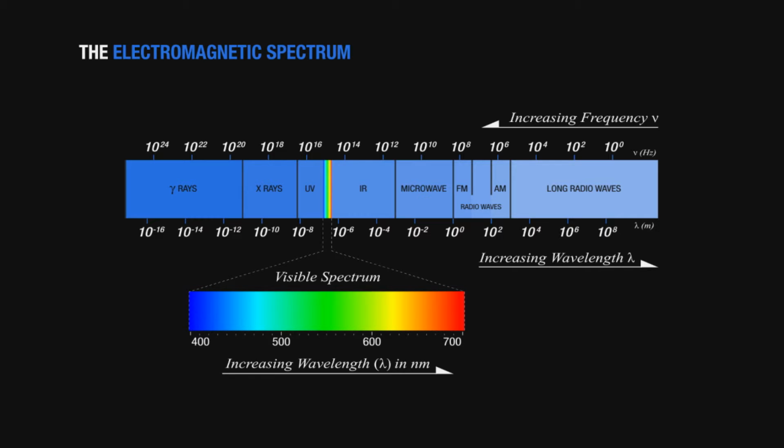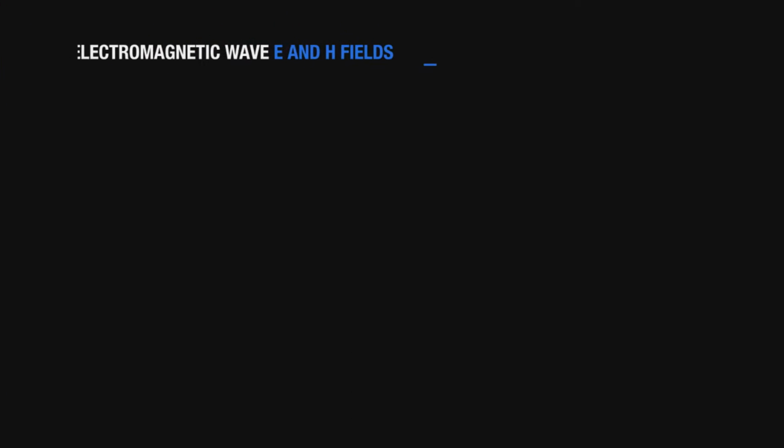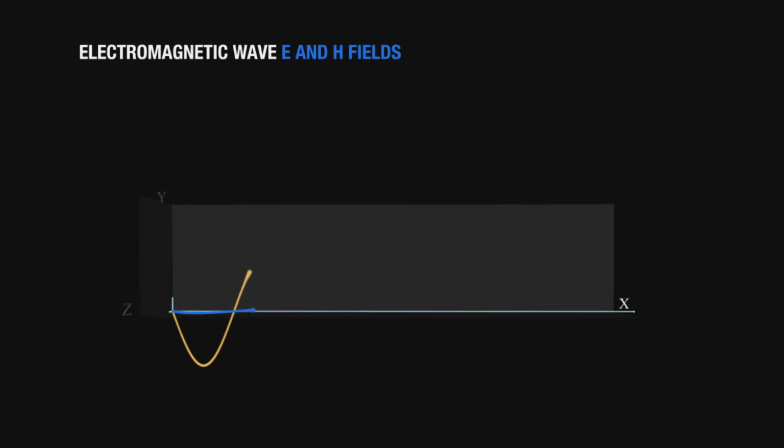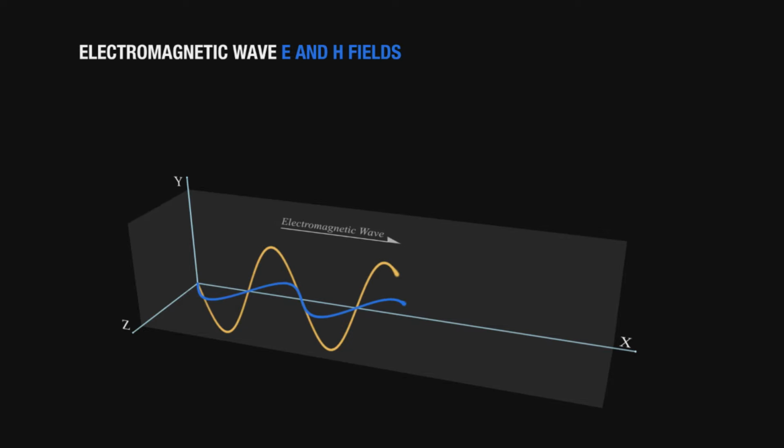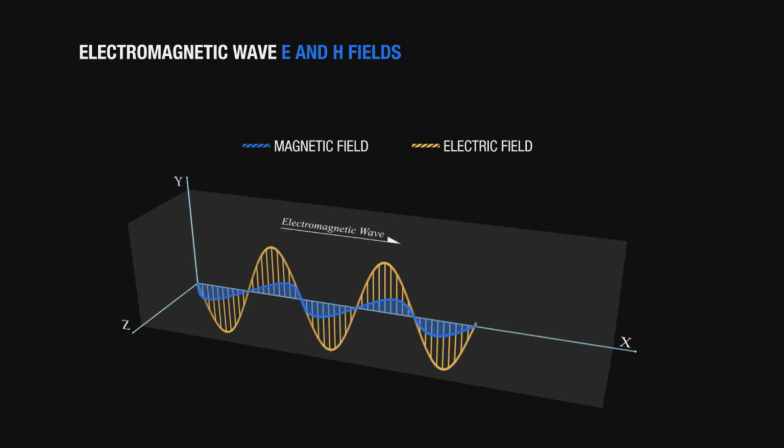But when we speak about antennas, we think of something that is able to make an electromagnetic wave propagate. The electromagnetic wave can be decomposed in two fields, the electric and magnetic fields. Those two fields in a propagating electromagnetic wave are always orthogonal to each other, and they are orthogonal to the direction of propagation.